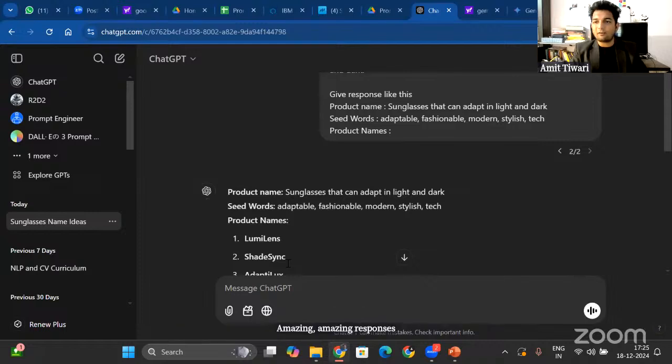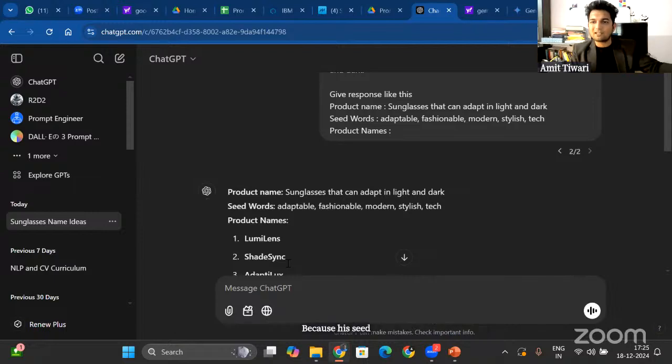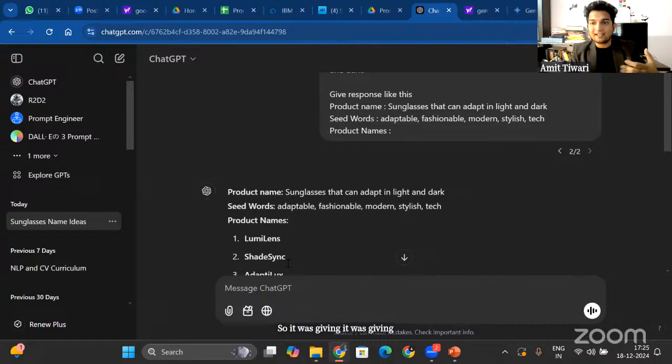Okay, so for bags, I will read a response from Hemant, who is getting names like Flex Pack, Versa Pack, Morph Bag, Shift Pack, Pack Track, Smart Size Bag, Urban Adapt, because his seed words were adaptable, fashionable, modern, durable, tech, and style. He used durable, so it was giving a FlexWear kind of name, Shift Pack kind of name. All right. So let's move on to image generation.